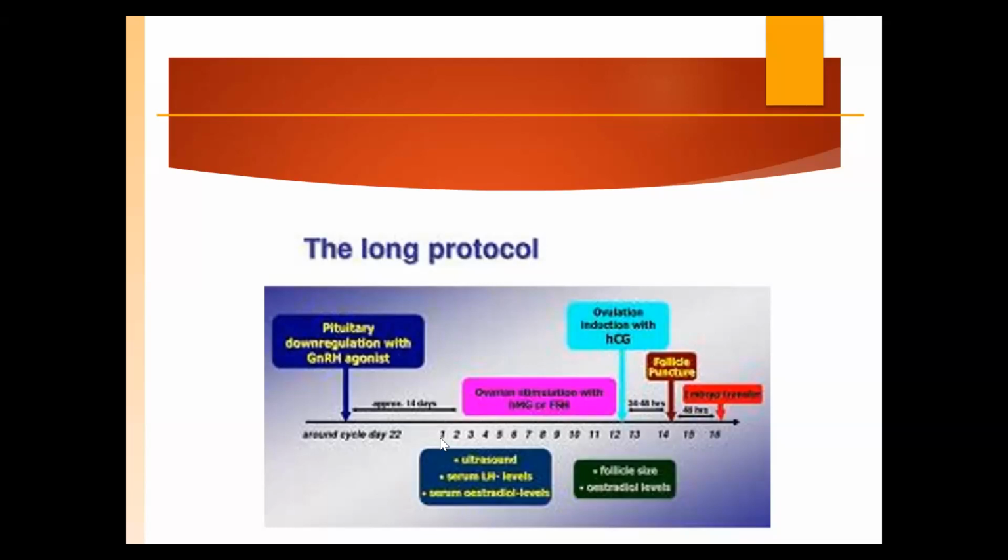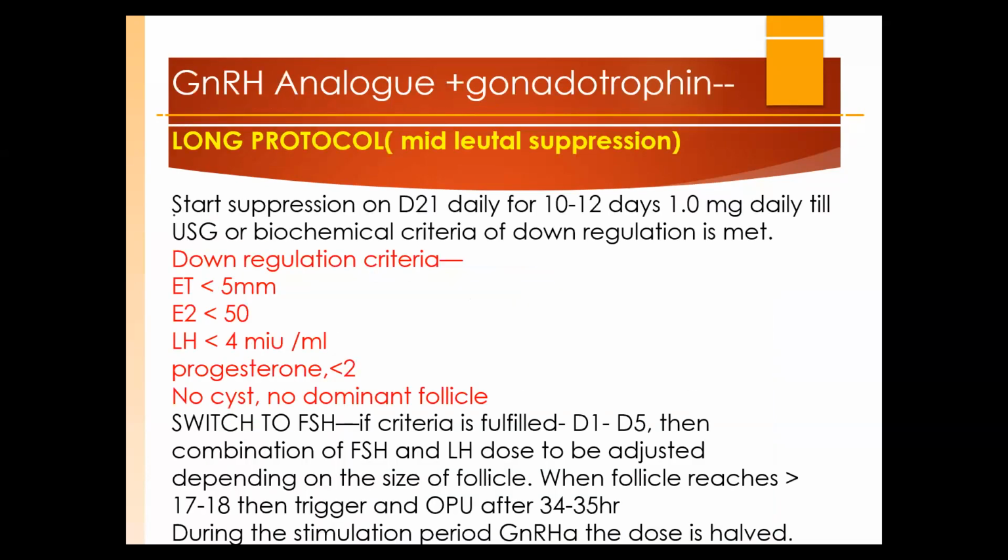And as soon as the period comes, depending upon the patient requirement, we start gonadotropins, initially FSH, and then the combination. And finally, as soon as the dominant follicle reaches size, we give the trigger. So the long protocol is started from day 21 of the previous cycle. We down regulate with analogs. Then on day 2, we start gonadotropins, FSH, then the combination, and finally give the trigger. This one was time tested when we started the practice.